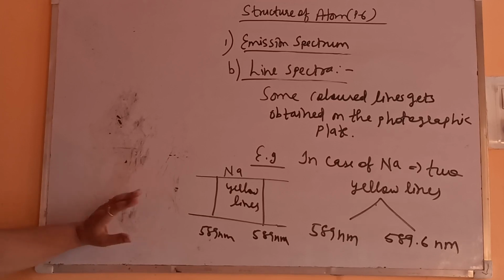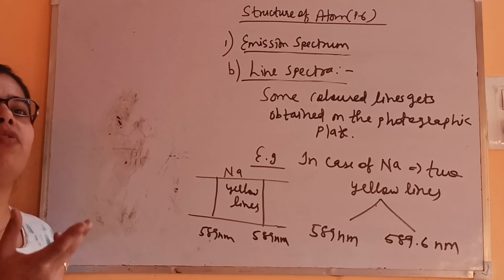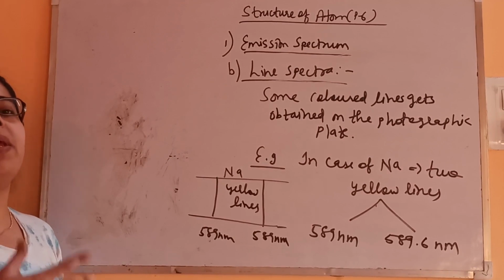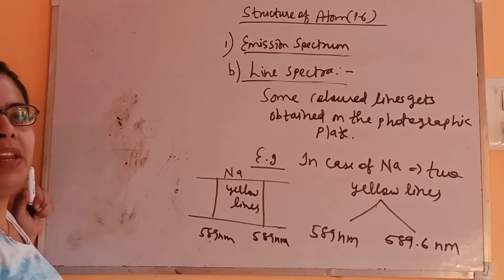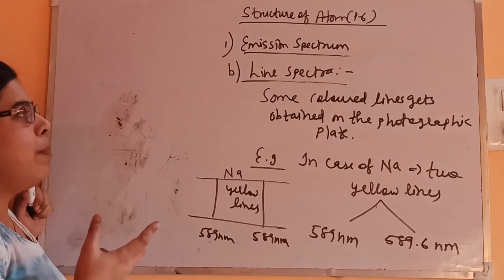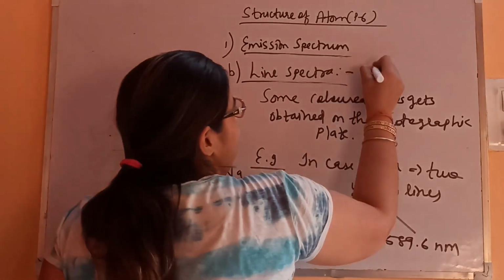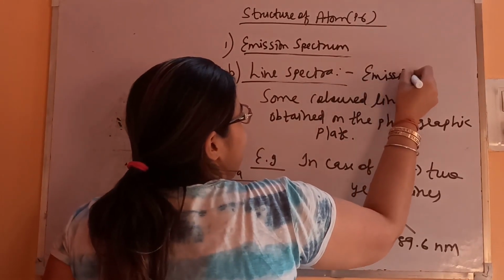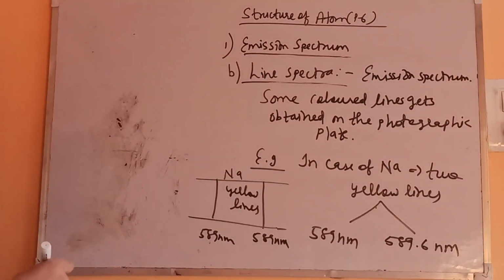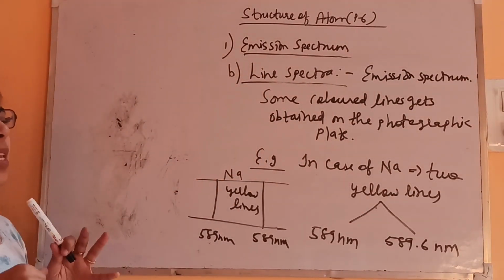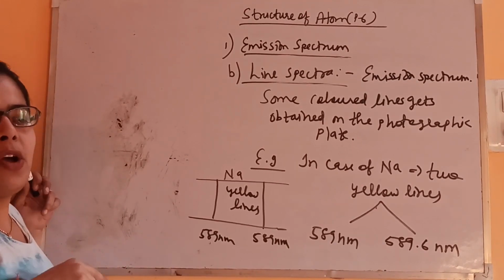It means if yellow is there, it is of sodium. Suppose it is of any other color, like potassium, then it will be violet. If calcium is there, then it will be brick red. So with the help of these colors, we'll be able to identify the type of element with the help of this line spectra. Again it's a kind of emission spectra only, as we are discussing under the heading of emission spectra, which is noticed when vapors are passed. Fine. So what has been concluded from here is that every element has its own atomic spectra.